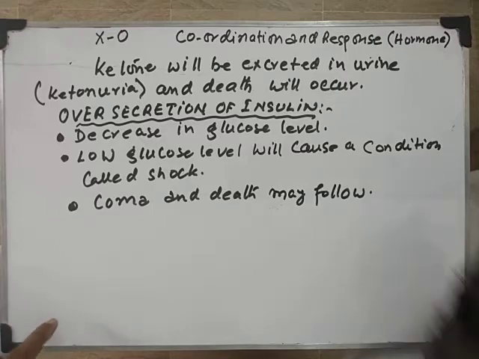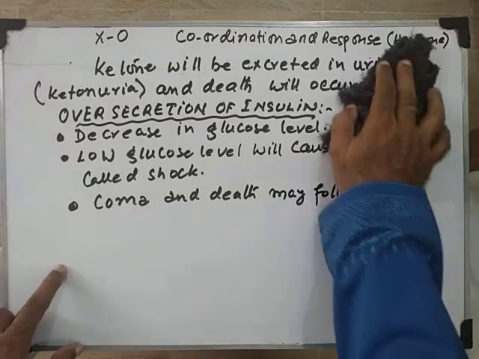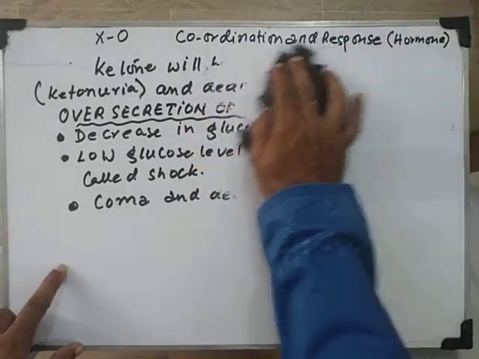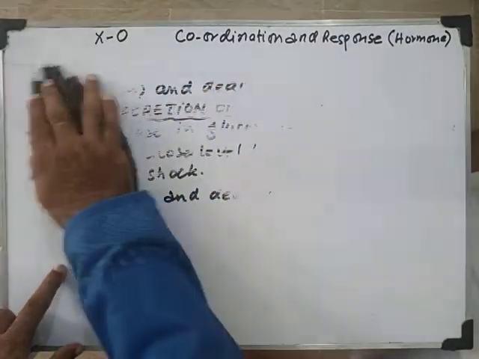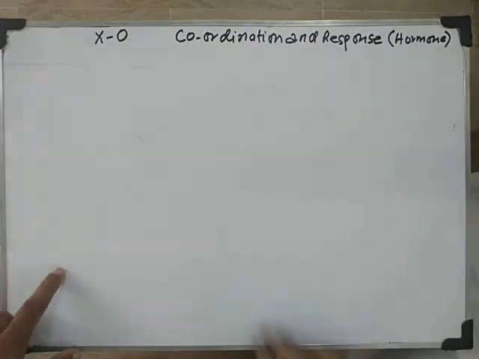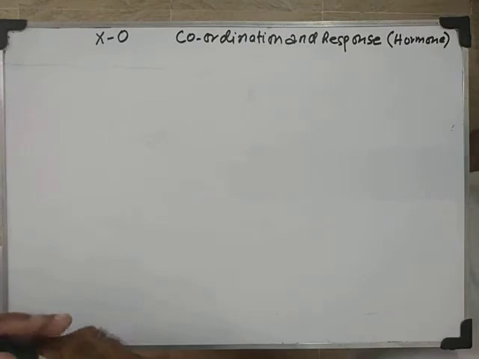These two questions are frequently asked, about adrenaline and insulin. So adrenaline is produced by the adrenal gland. Where is adrenaline produced? Adrenaline is produced by the adrenal gland present at the anterior side of the kidney.